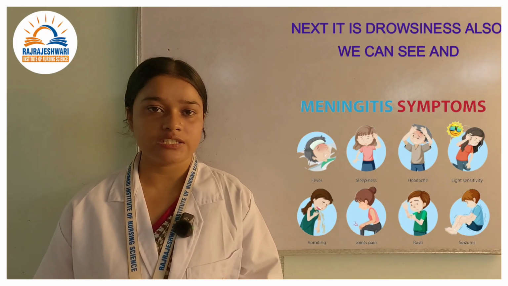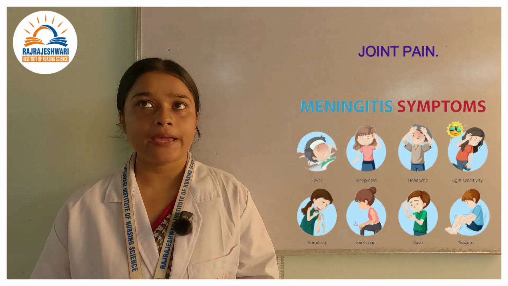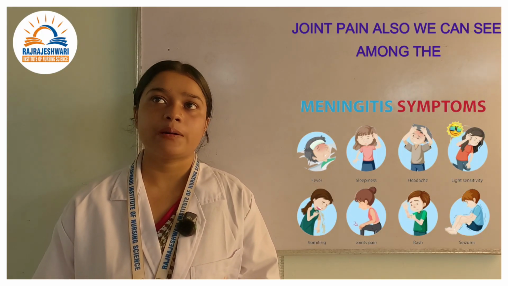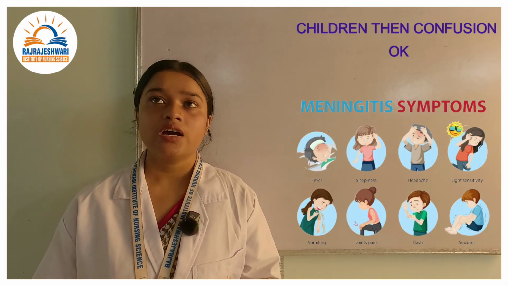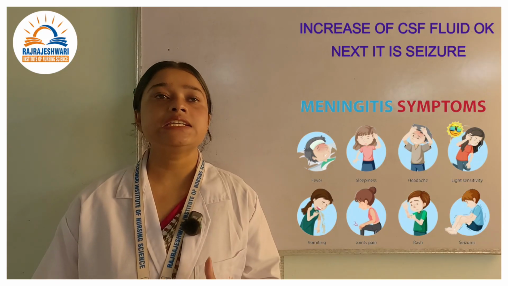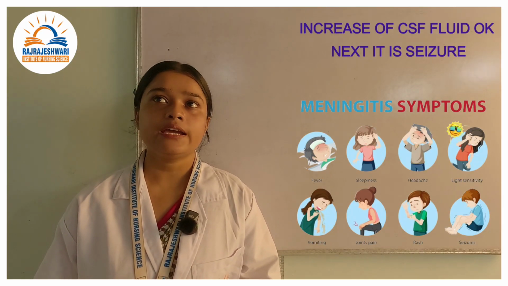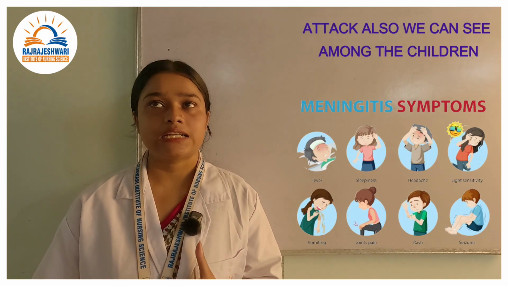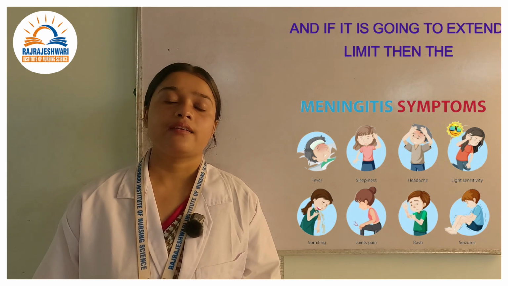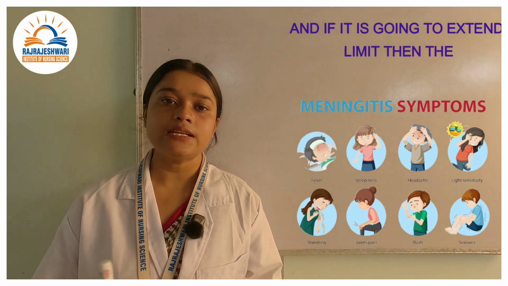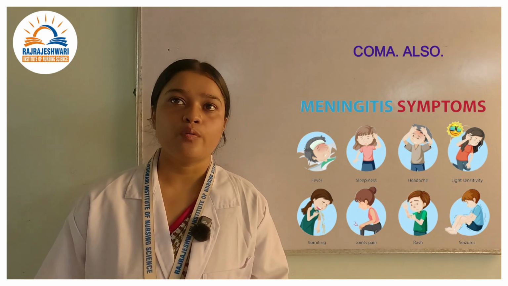Drowsiness and joint pain can also be seen. Then confusion, due to the increase of CSF. Seizures can also be seen, and if it extends further, the child may go into coma also.